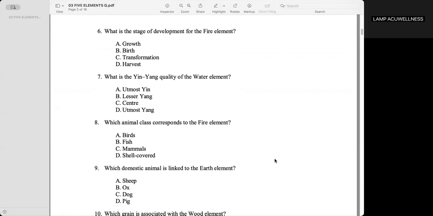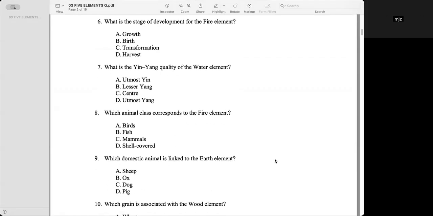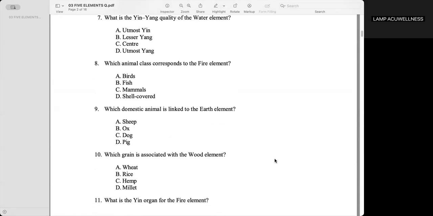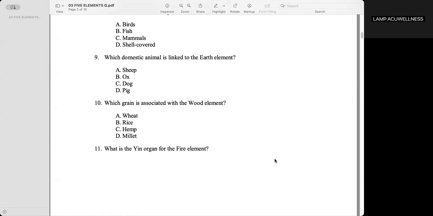What is the yin-yang quality of the water element? Yin, letter E. Which animal class corresponds to the fire element? What's your answer? Birds. Which domestic animal is linked to the earth element? Letter E.